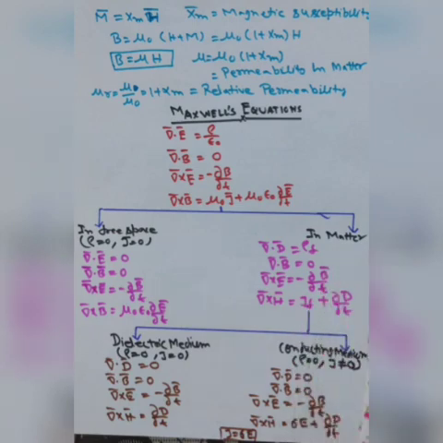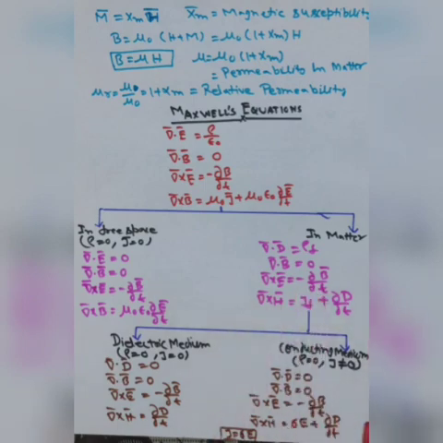Now matter is of two types. One is dielectric, the other is conductor. In the case of the dielectric, you know very well, charge and conductivity both are 0. So del dot D is equal to 0, del dot B is the same, del cross E also the same, and del cross H is equal to dD by dt because the charge density is 0.